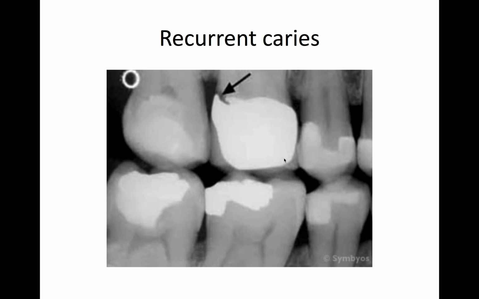Okay. Now recurrent caries. Recurrent caries is, let's suppose you have done a restoration, and suppose it was not done well. So if some caries part remains there, there is caries progression after restoration. When the caries extends, that is called recurrent caries.